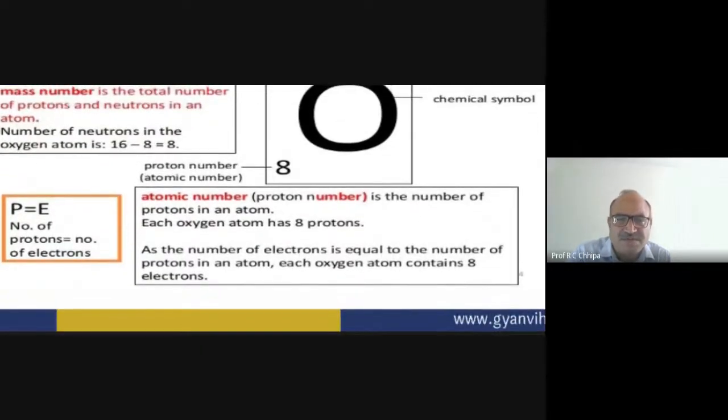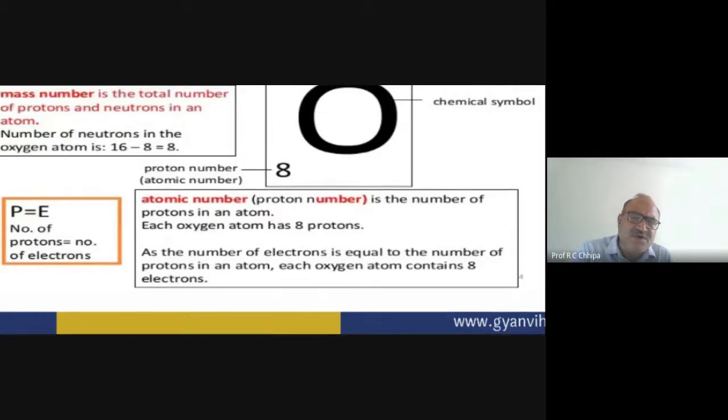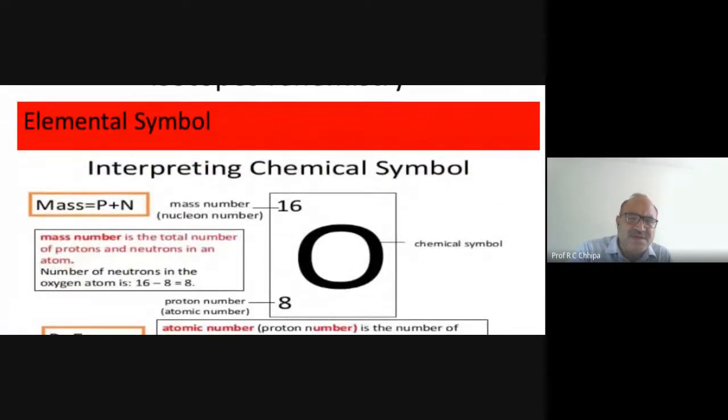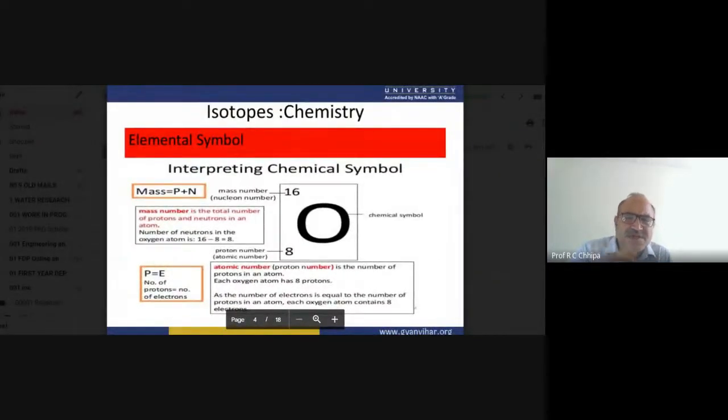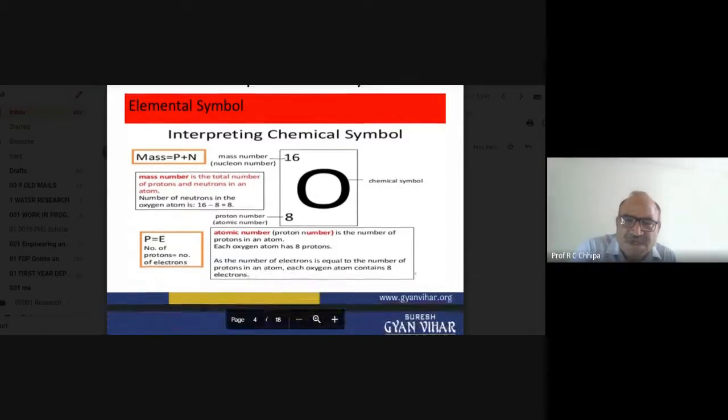Each oxygen atom has 8 protons, and as the number of electrons is equal to the number of protons, each oxygen atom contains 8 electrons. In the chemical symbol, the mass number is represented on the upper side and the atomic number on the lower side. This is the clear indication of the chemical symbol of the oxygen atom.